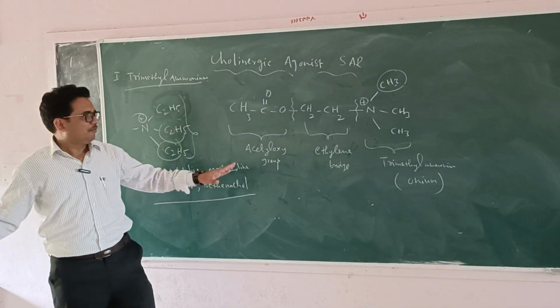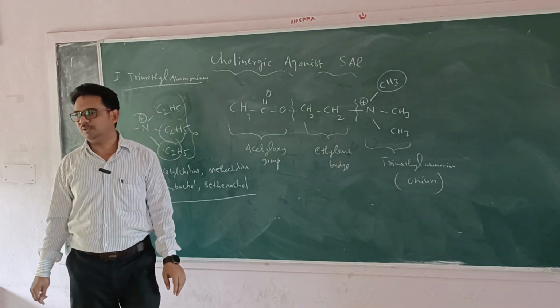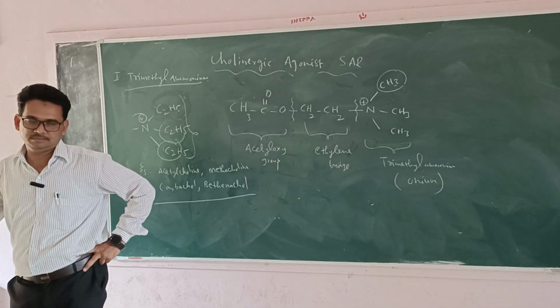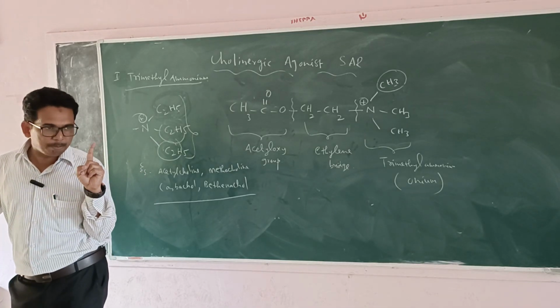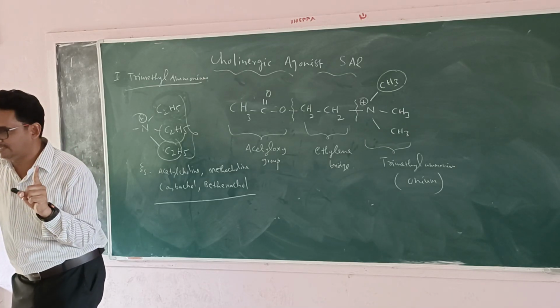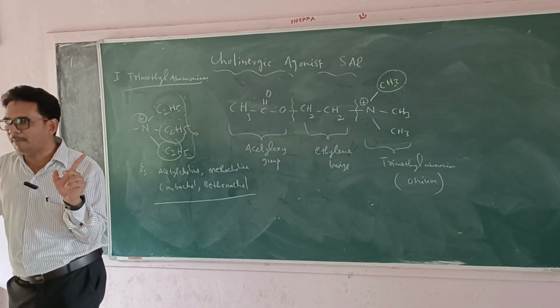That's why when you replace all the methyl groups, it is going to produce cholinergic antagonist activity. One methyl group substituted or replaced, activity decreases. But with all the methyl groups, what happens?